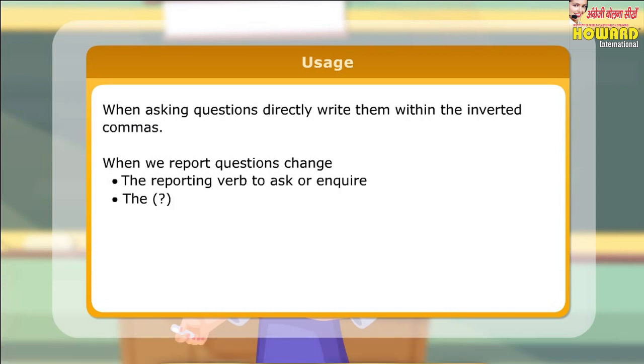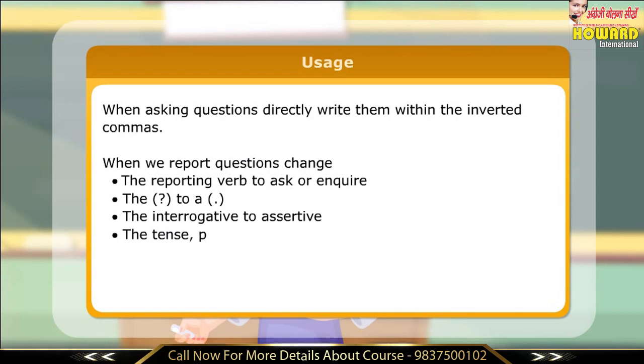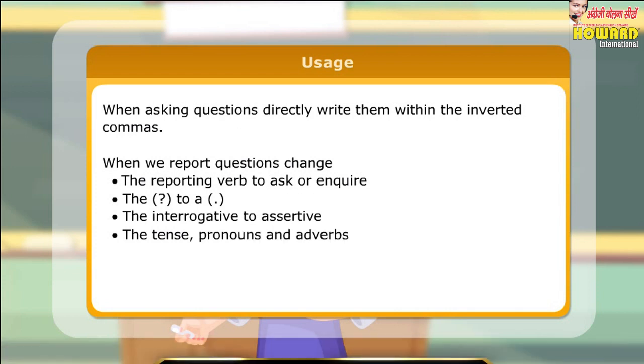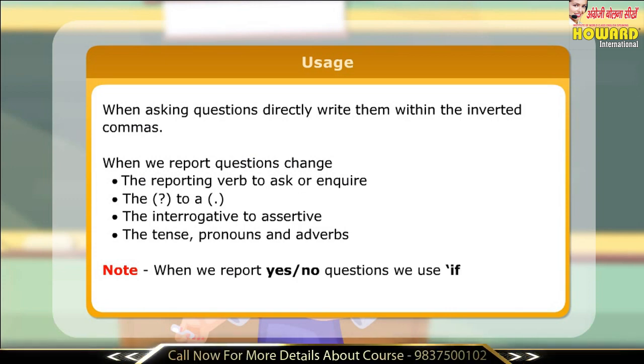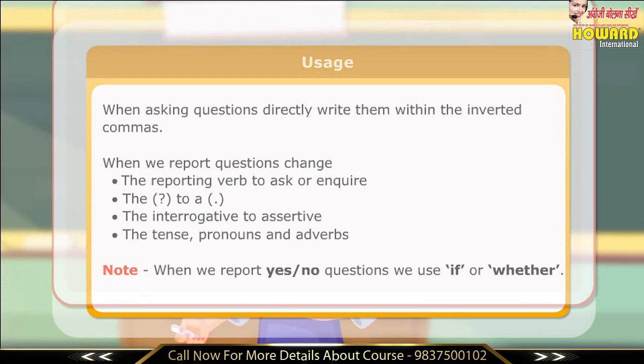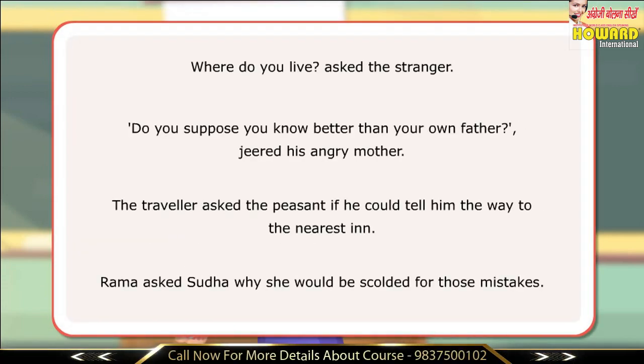Change the question mark to a comma, the interrogative to assertive, and adjust the tense, pronouns and adverbs. Note: when we report yes or no questions, we use if or whether. Let us look at a few examples of direct and indirect questions.